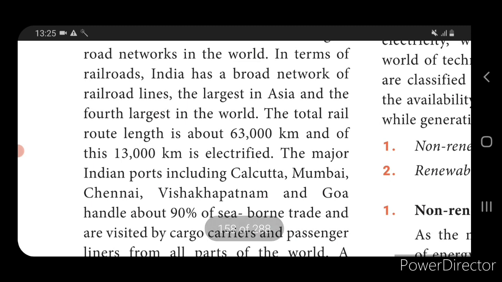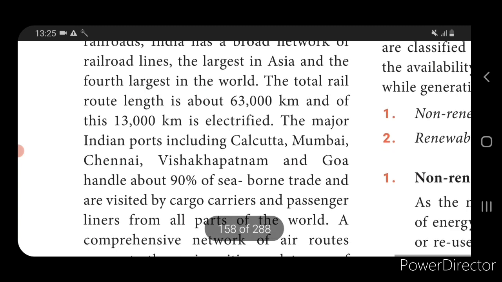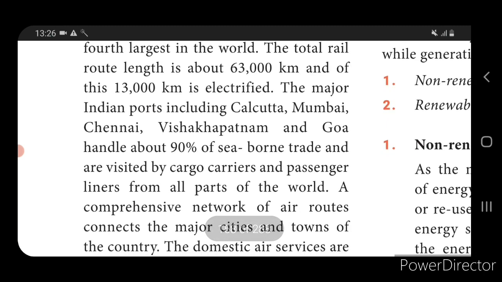Then we come to know about the major ports in India: Calcutta, Mumbai, Chennai, Visakhapatnam and Goa. They handle about 90% of sea-borne trade and are visited by cargo carriers and passenger liners from all parts of the world. We all know about cargo carriers. A cargo carrier is used to carry goods, and passenger carriers are used to carry people. So this is how India is well connected.